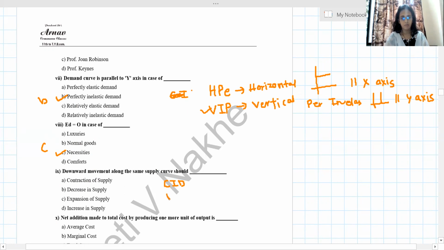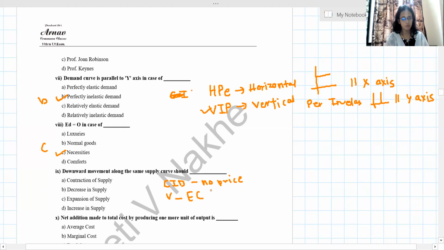Downward movement along the same supply curve, that is CID, and variation is of C for changes, increase, decrease. Variation is of expansion and contraction. Okay, and CID, no price means price remains constant. And here what they are saying, this is about supply. So remember this, they are talking about supply. Downward movement along the same supply curve.